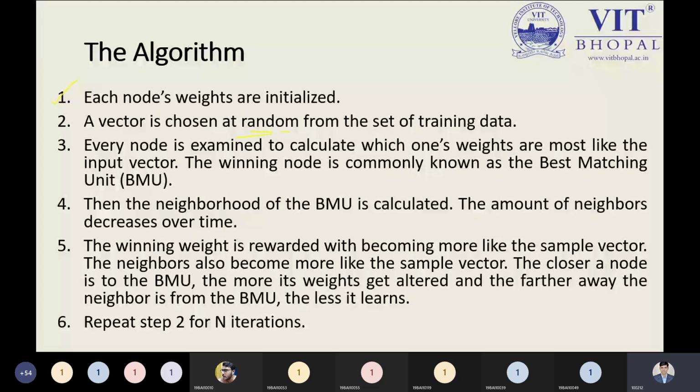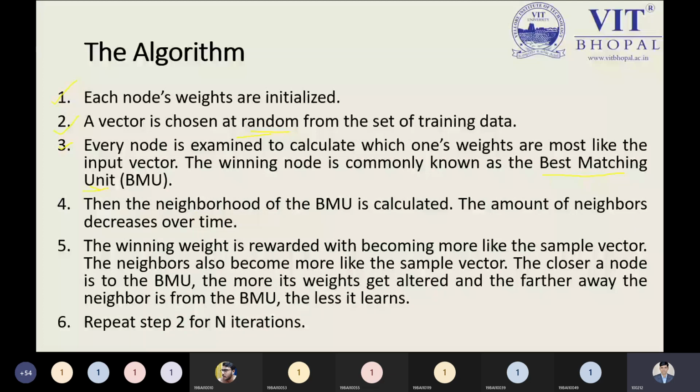Because we need to calculate the distance from this center node to its other nodes, that is, the neighborhood nodes. Every node is examined to find the one whose weight is most like the input vector. The winning node is commonly known as the best matching unit, that is the BMU. As I told you, what is meant by the BMU? BMU means the winning node I am choosing.